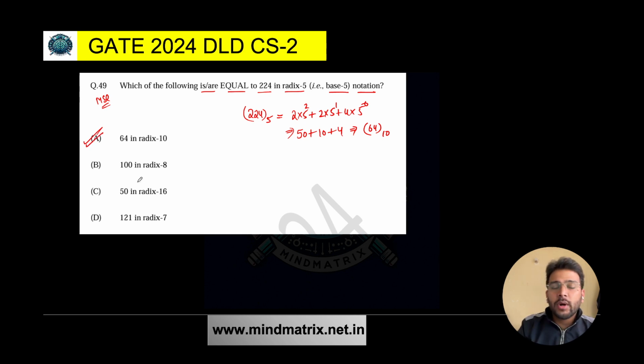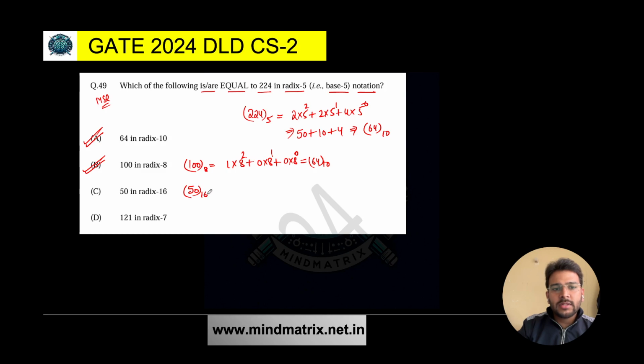What about option B? Convert that into decimal. So that is 1 into 8 raised to the power 2, 0 into 8 raised to the power 1, plus 0 into 8 raised to the power 0. So ultimately you are getting 64 in base 10 only. This is also equivalent.